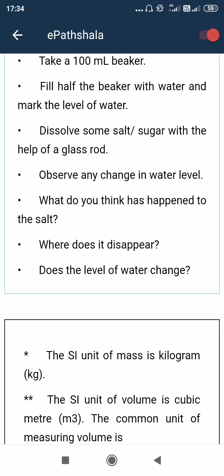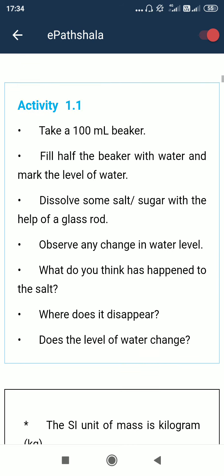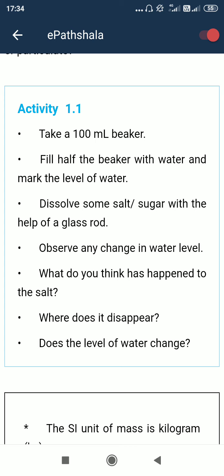That's why they have maximum kinetic energy. The basic thing we need to remember is that in the solid state the attractive force is very high, and that's why the intermolecular distance, means the distance between two molecules, is less.